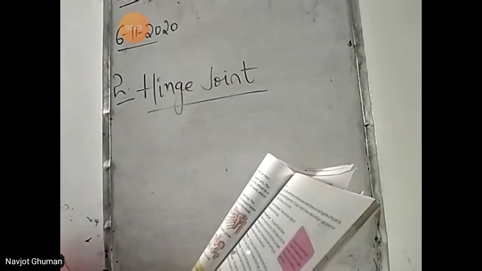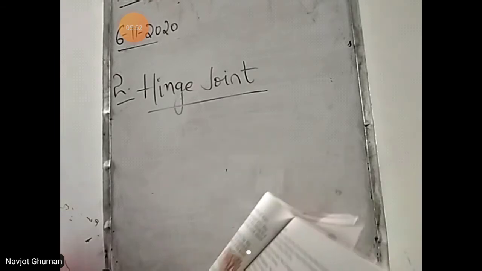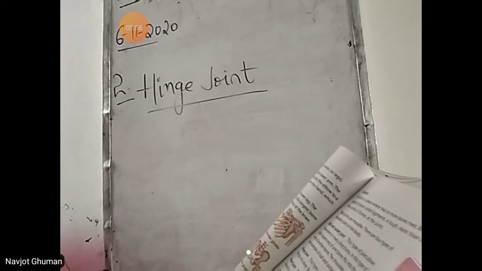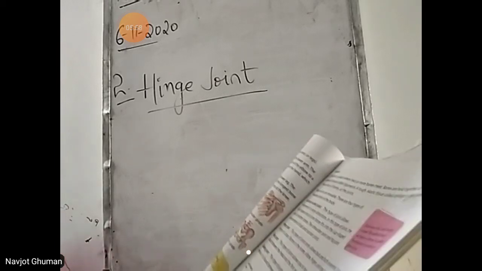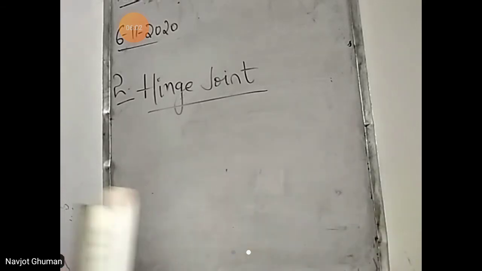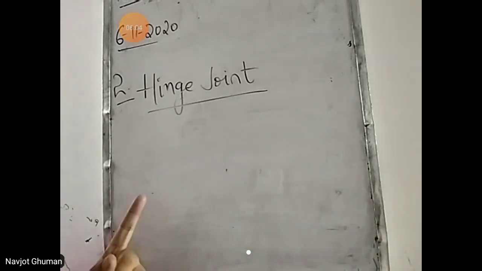This type of joint only allows back and forth movement. It works like the hinges of a door. Bones in the knee, elbow, fingers and toes have this type of joint. This joint allows movement in only to and fro motions. Means back and forth movement.